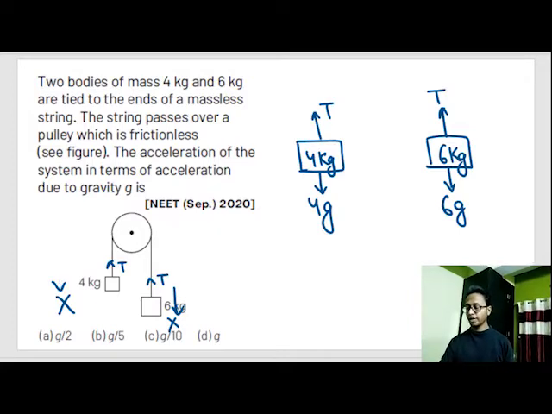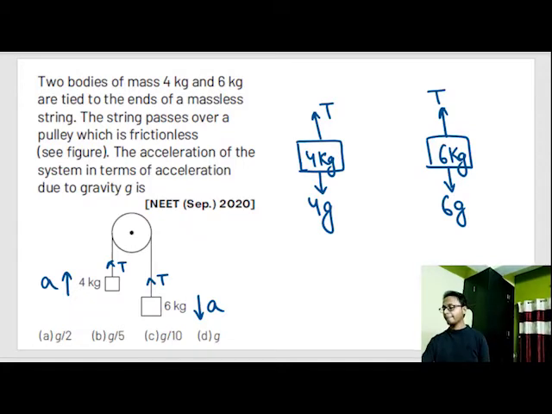By visual inspection, you have to find out that if this is moving down with acceleration A, this will be moving up with acceleration A. The magnitude in the answer will give you the correct direction. You don't need to worry about direction, but just remember the relative direction should be correct. That means if one is moving down, the second one will be moving up. And that you have to do by visual inspection. So this block was moving up with acceleration A, and this block was moving down with acceleration A.